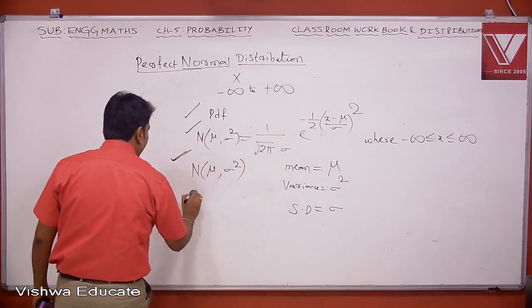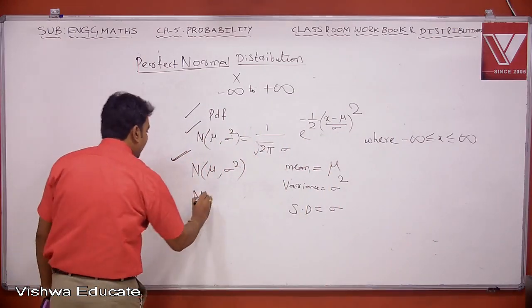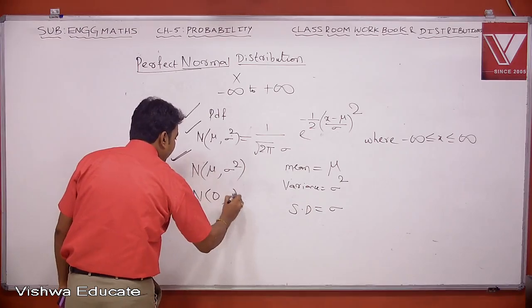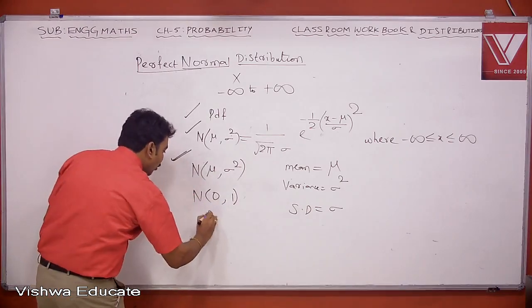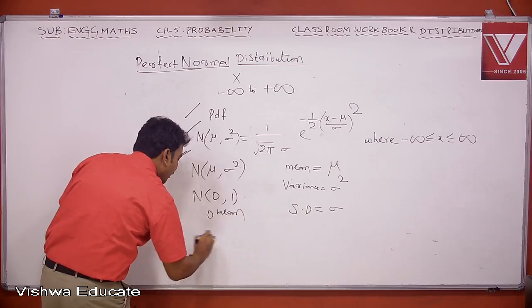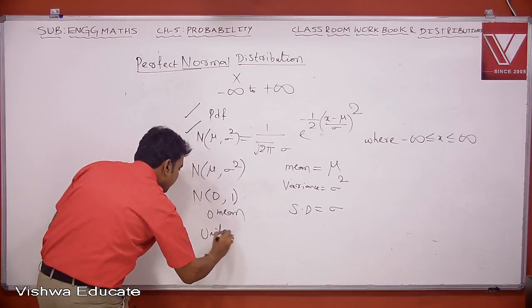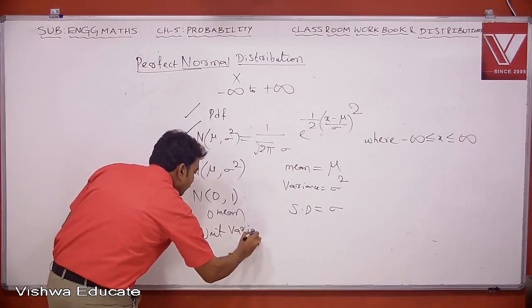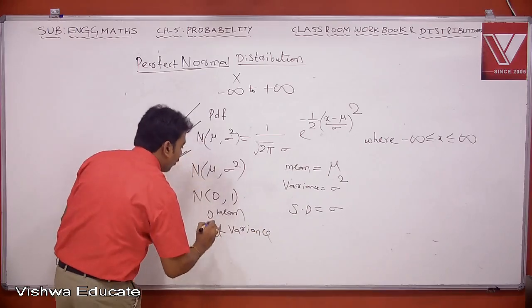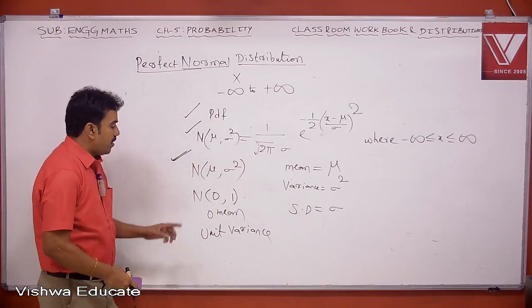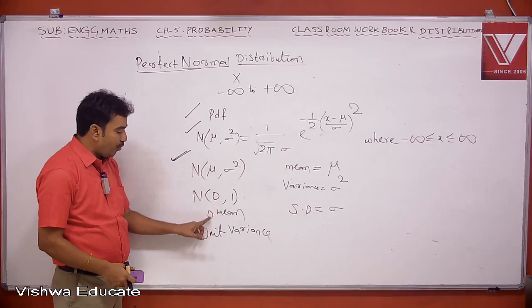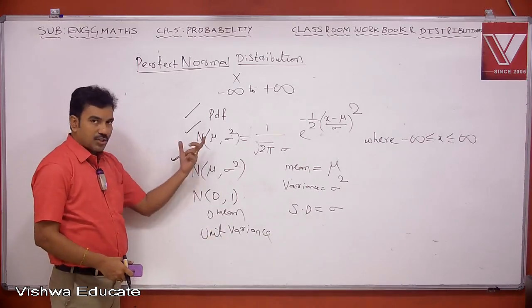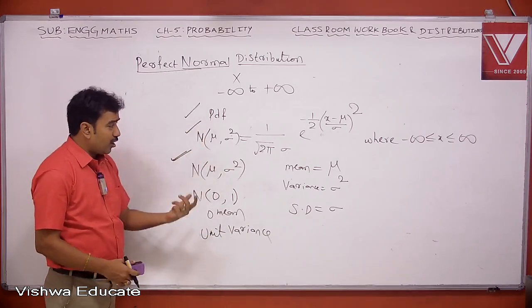Suppose you take a normal distribution with zero mean and unit variance. In that case, this is called a perfect normal distribution.